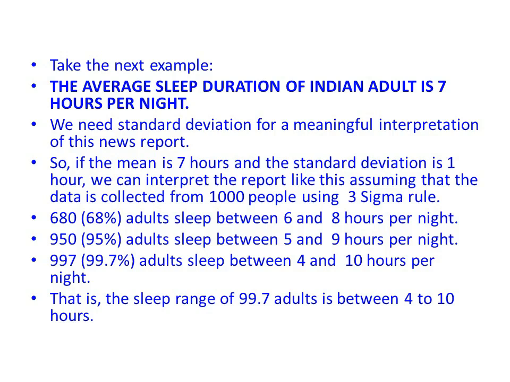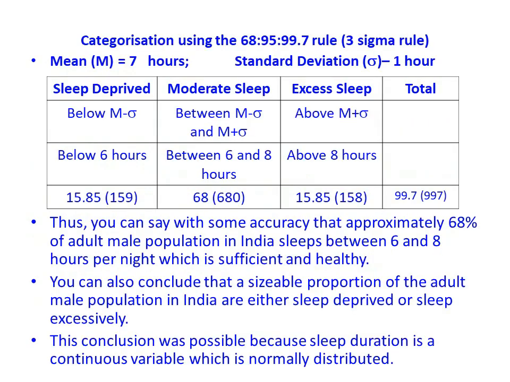99.7% of adults sleep between 4 and 10 hours per night. That is, the sleep range of 99.7% of adults is between 4 to 10 hours. The example classifies the sleep pattern of adults into 3 categories using mean and standard deviation.